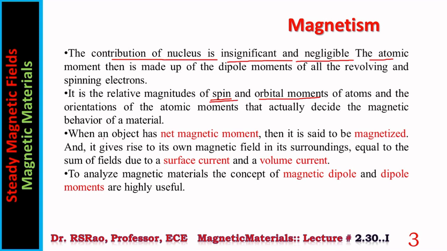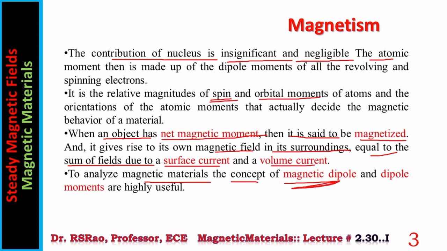When an object has a net magnetic moment, it is said to be magnetized and it gives rise to its own magnetic field in its surroundings, equal to the sum of fields due to surface current and volume current. To analyze magnetic materials, the concepts of magnetic dipole and dipole moment are highly useful.